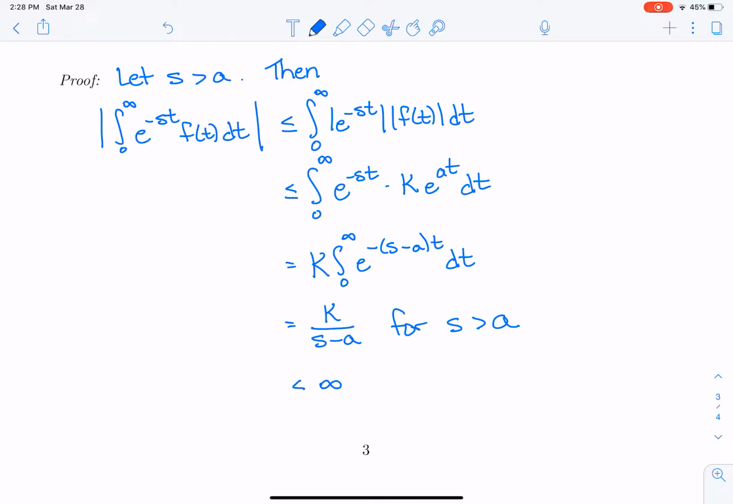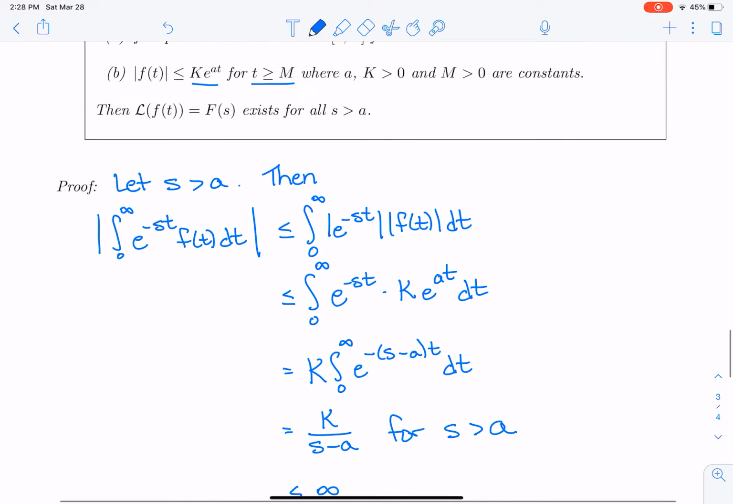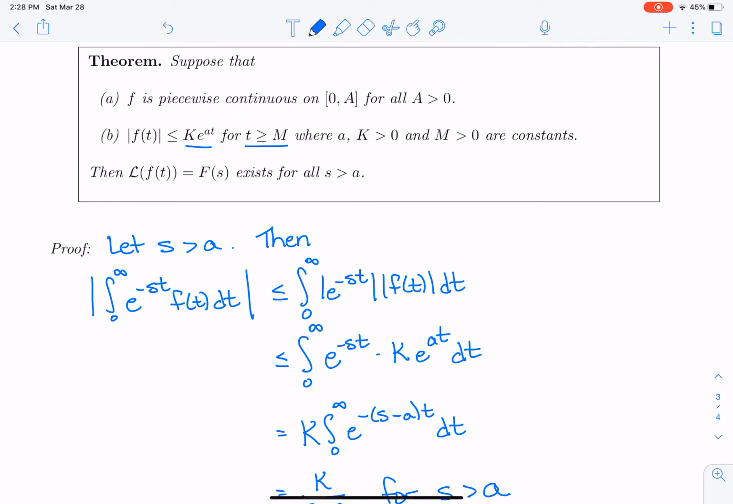And that proves the theorem that says that as long as f is piecewise continuous and it does not grow faster than an exponential, okay, that it can be bounded by a growing exponential function, then the Laplace transform will exist for all s bigger than a.